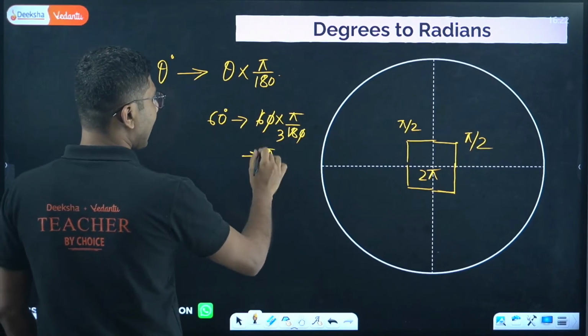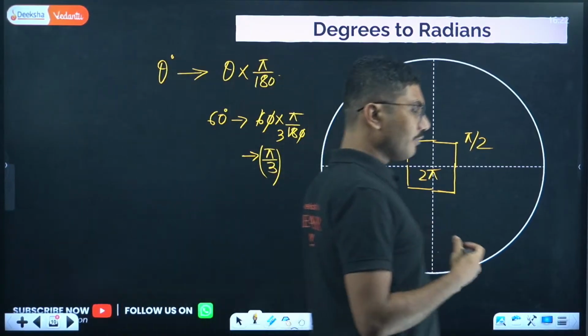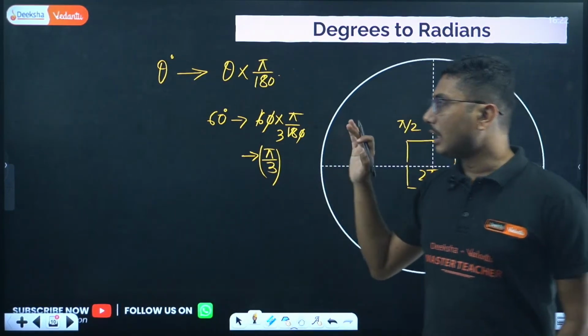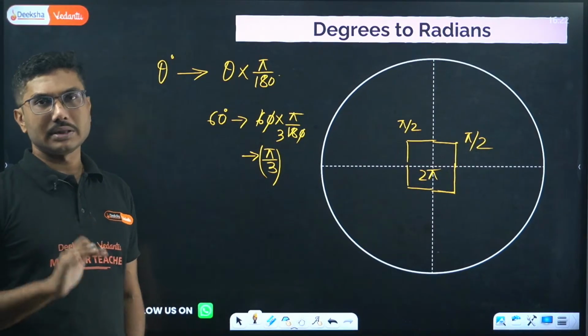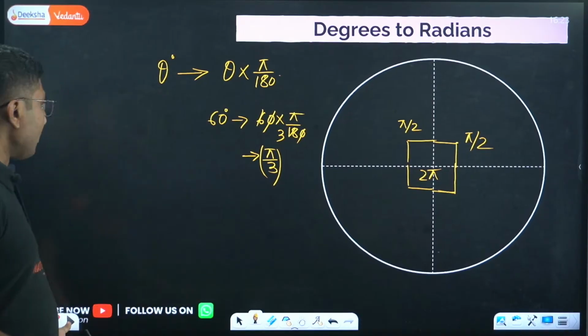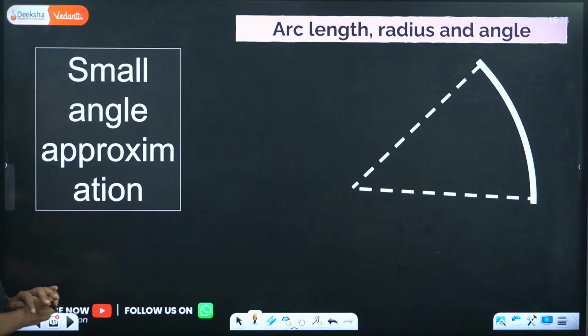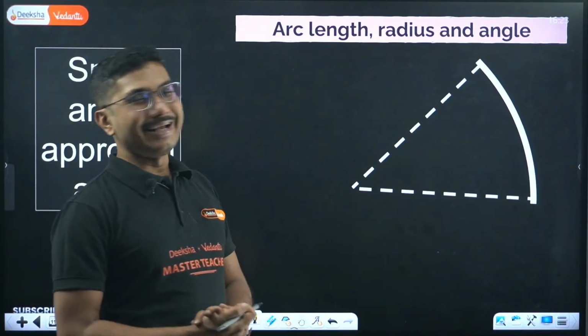Sometimes these angles can create confusion amongst you, so don't be confused. Always remember that degrees and radians can be converted amongst themselves. They have different uses, we will come to that. But before that, one very important part is arc length, radian and angle.